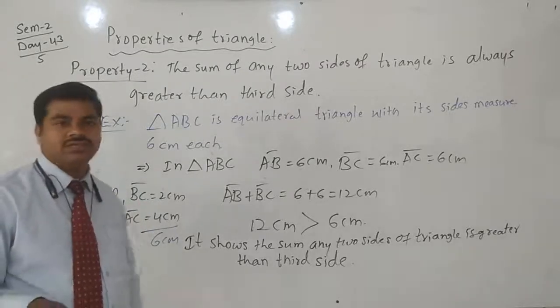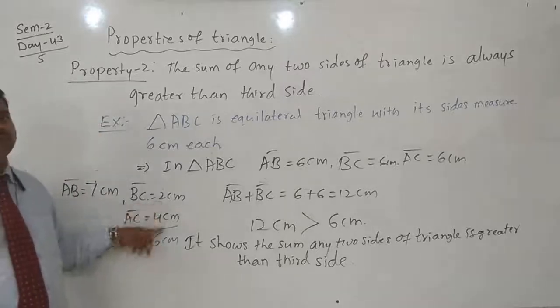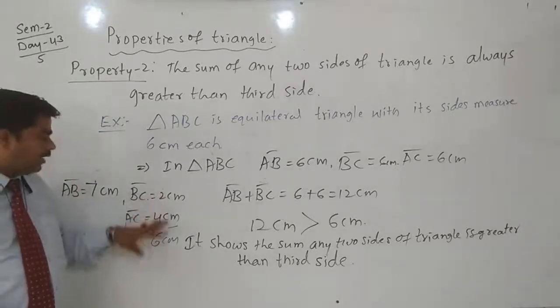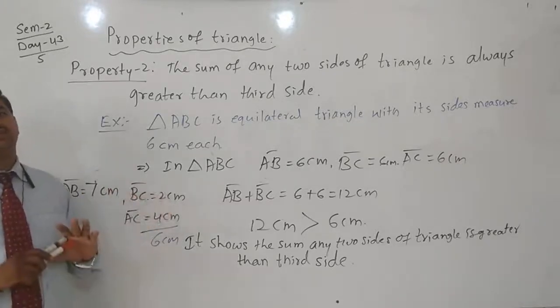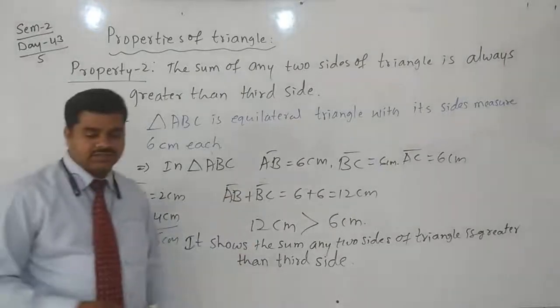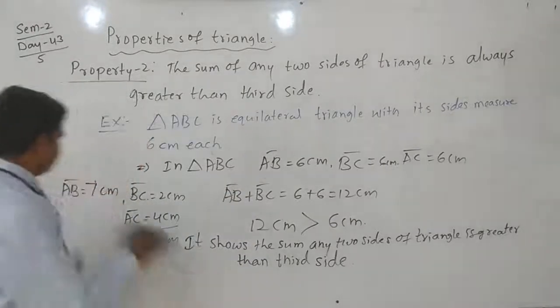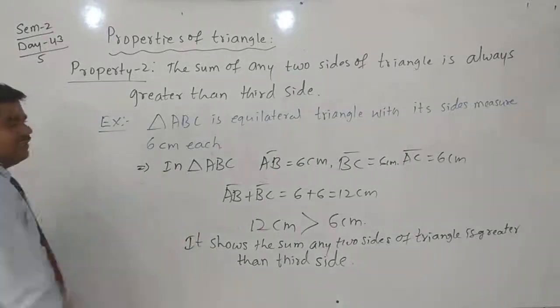This much you should know. The sum of any two sides should always be greater than the third side. If it is not greater, the triangle will not be formed. Yes, write down this one also, the second property and this example. On the exercise we will see in the next class.